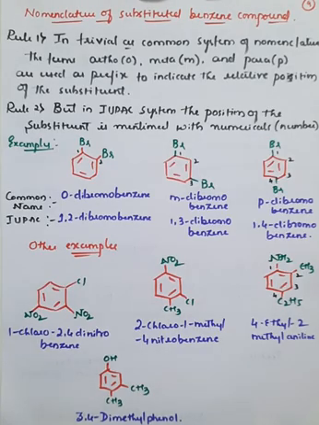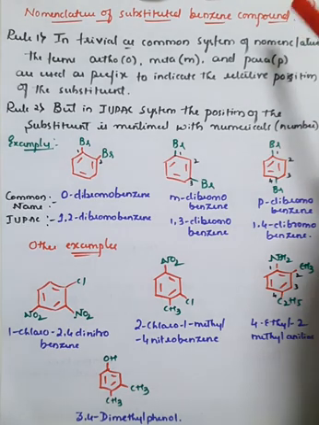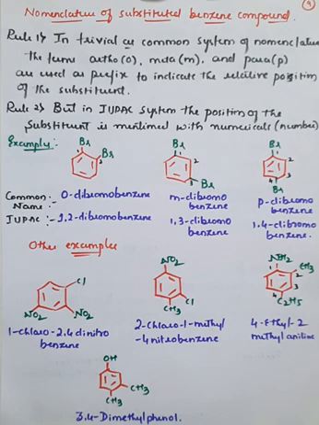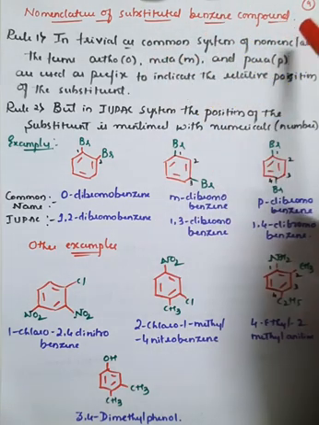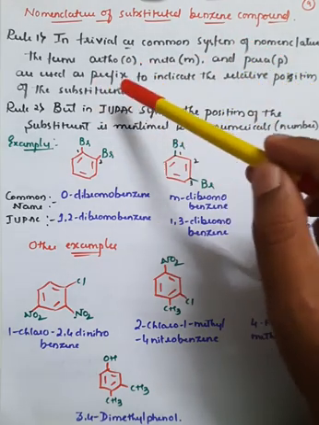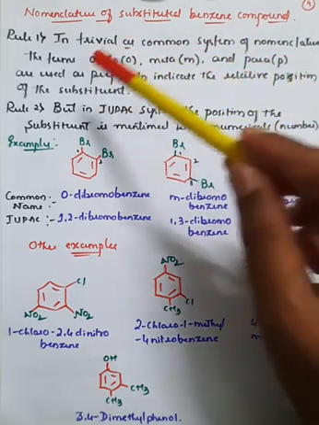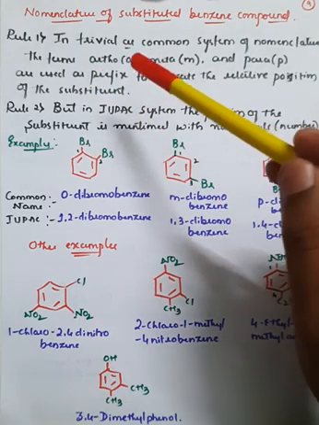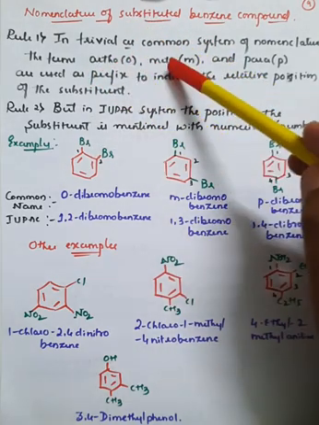Further, if you go with the nomenclature of substituted benzene compounds, substituted benzene means the benzene which is bonded with different compounds, generally called substituents. If there is an attachment of any kind of substituent, it is generally called a substituted benzene, right? There are two rules in the nomenclature of substituted benzene. The first one is in the trivial name or common system, where the nomenclature uses ortho, meta and para as prefixes to indicate the position of the substituent, right? So any kind of substituent, its position is given in the form of ortho, meta and para.